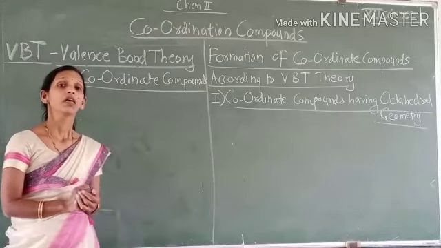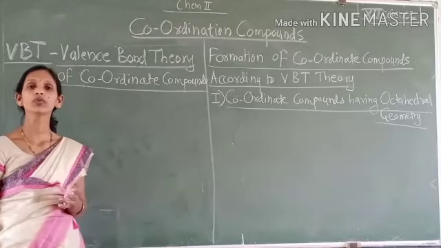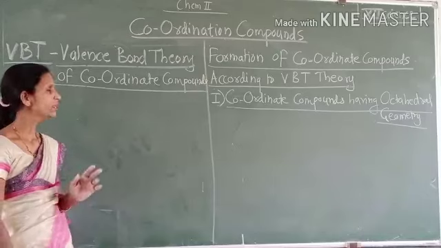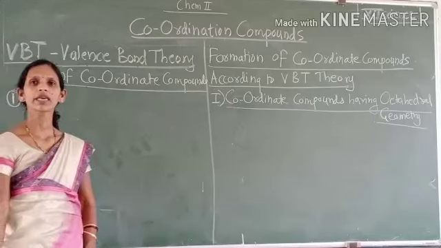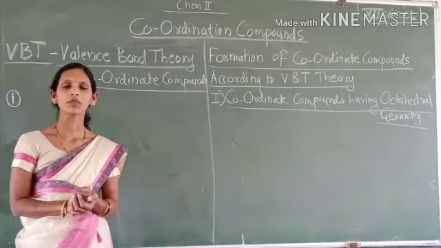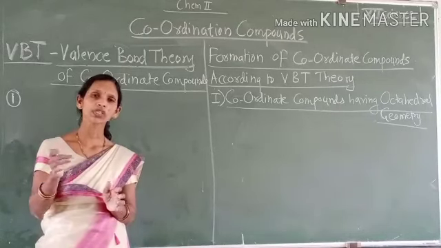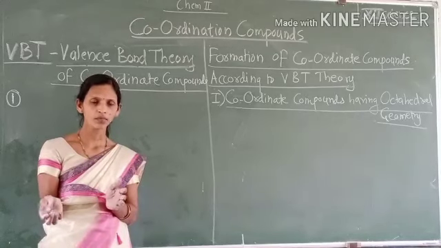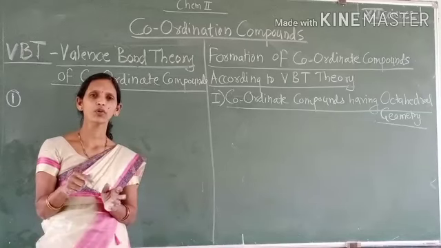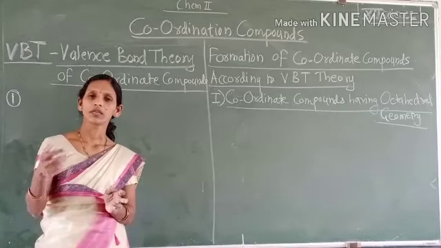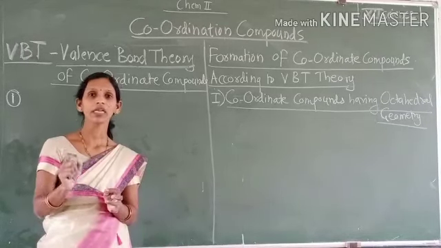Now let us discuss the steps or features of this theory. The first postulate is that coordinate bond formation takes place by donating or sharing an electron pair from only one of the groups. In coordinate compound formation, the electron pair shared between metal ion and ligands is donated by the ligands.